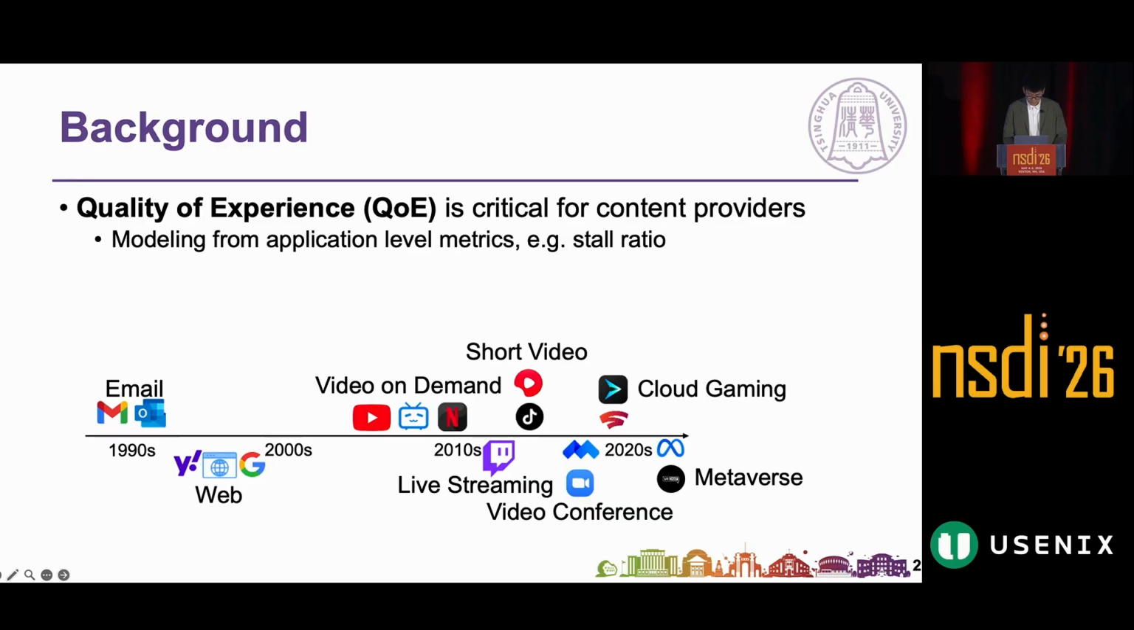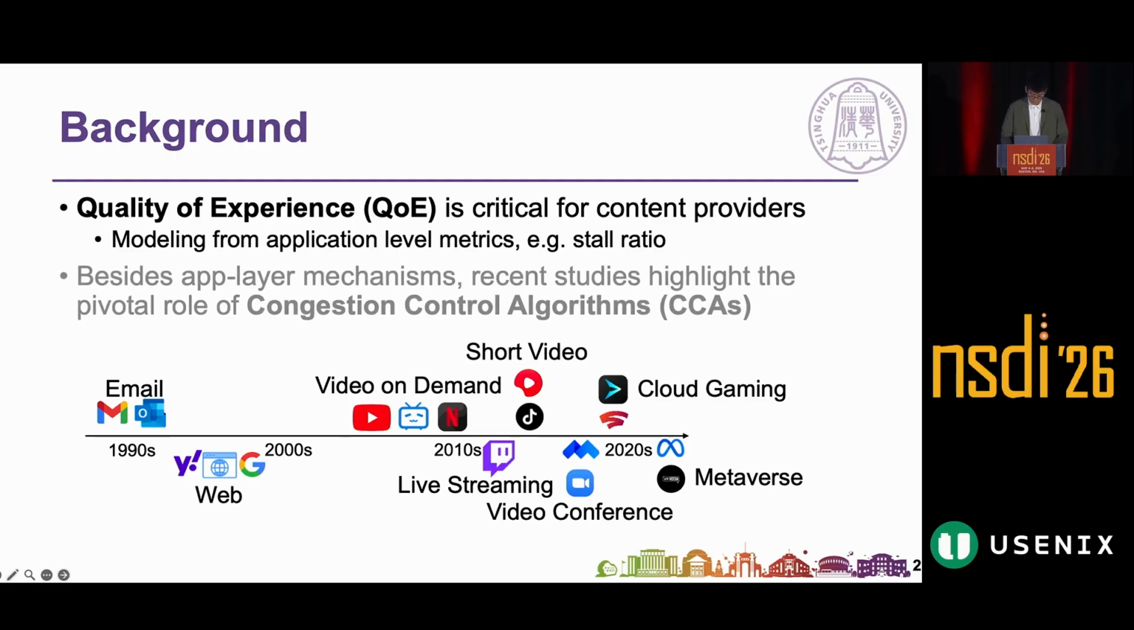As we can see from this timeline, internet applications have evolved dramatically over the past 3 decades, from simple email and web browsing to today's high-demanding applications like cloud gaming and metaverse experience. With more and more emerging applications, the experience, or we say the performance, directly impacts user retention and economic outcomes. Besides application layer mechanisms, such as ABR or CDN selection, recent studies have shown that congestion control algorithms play a pivotal role in shaping user experience.